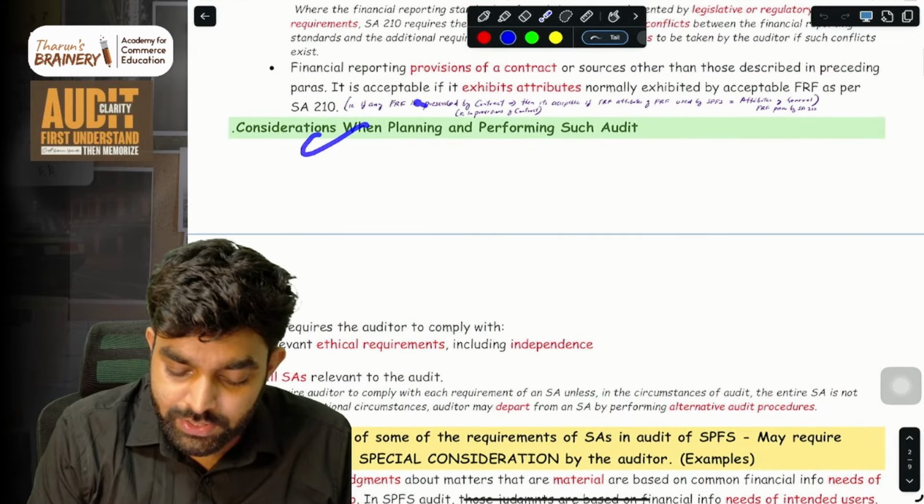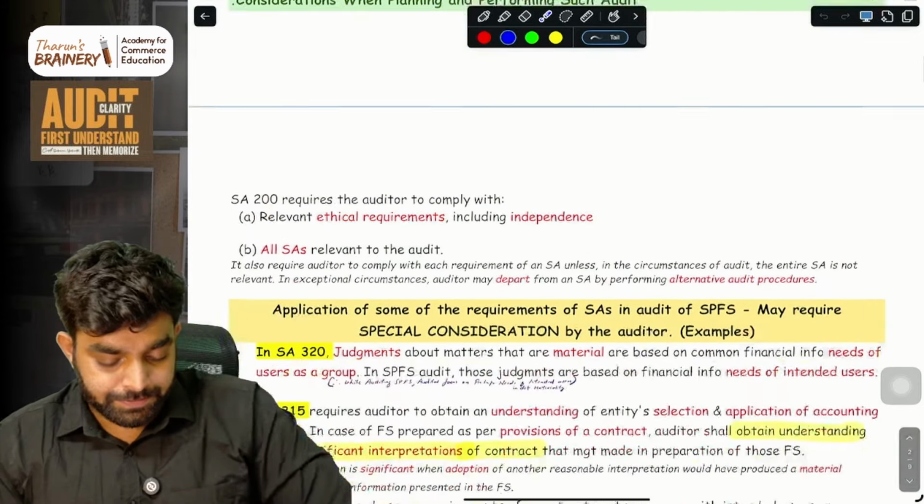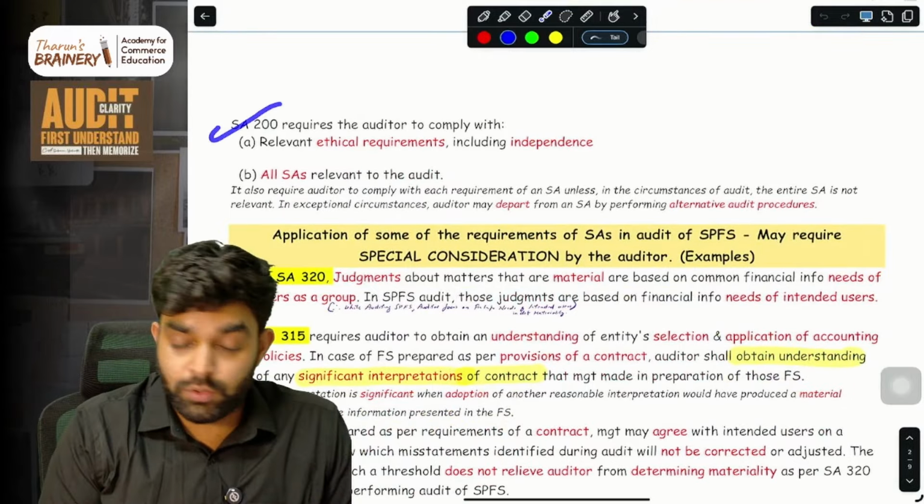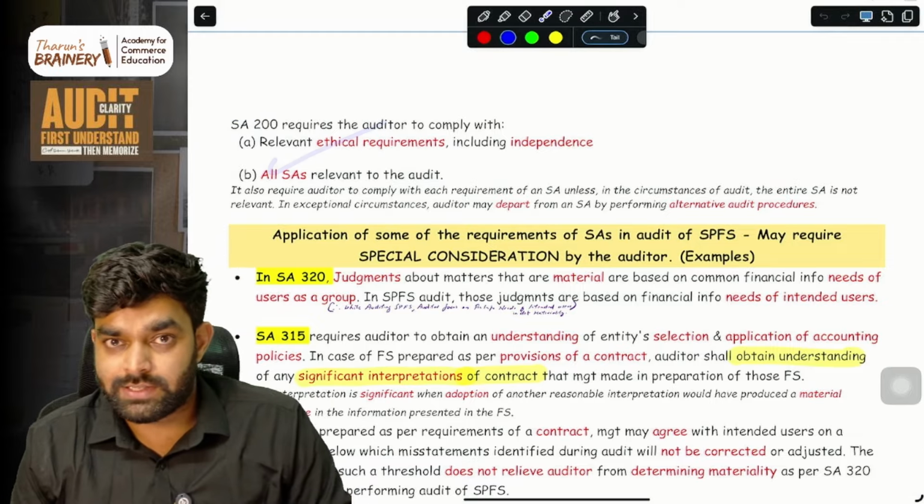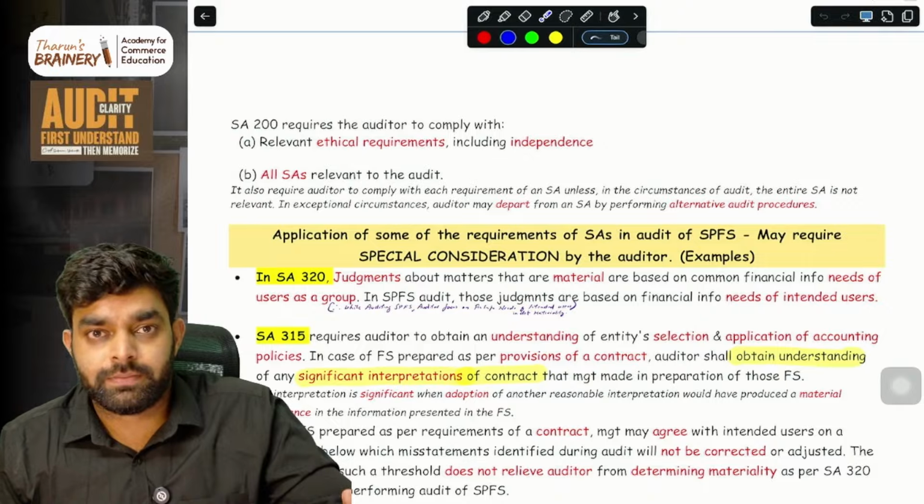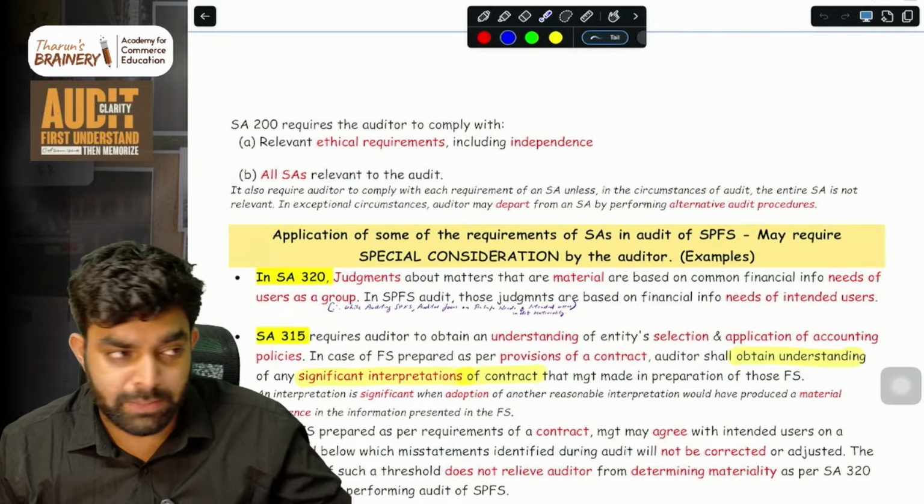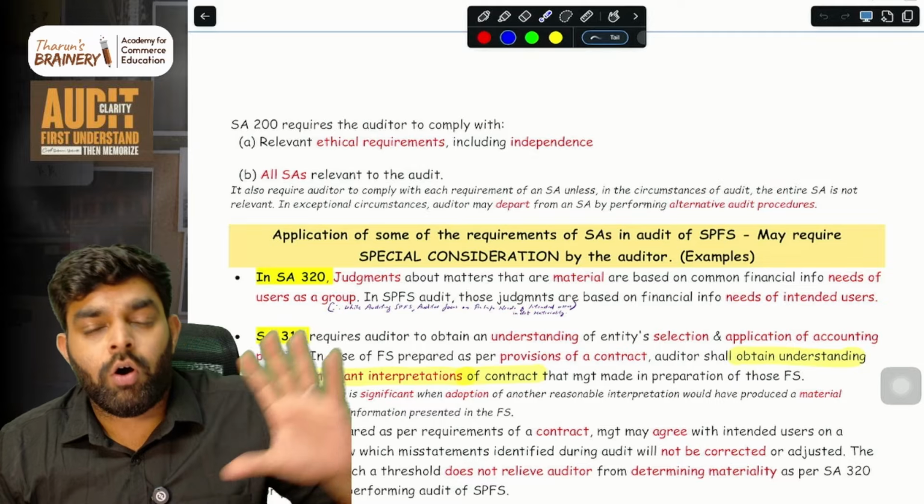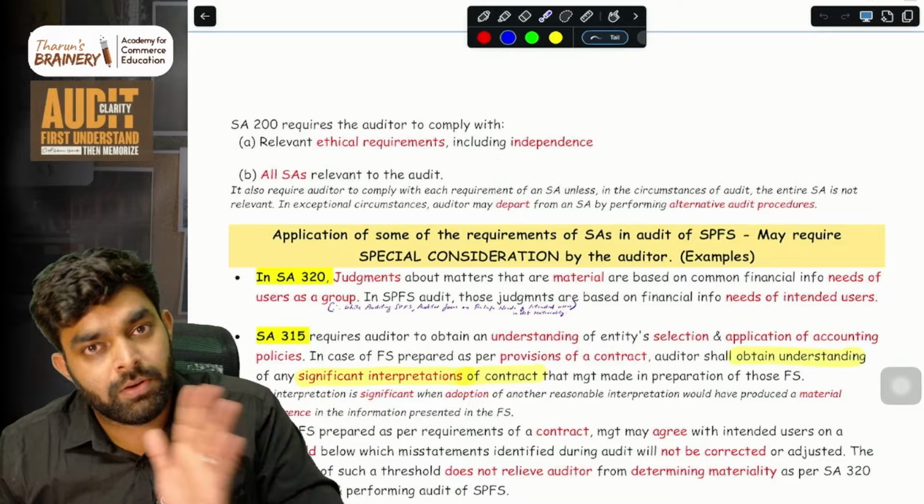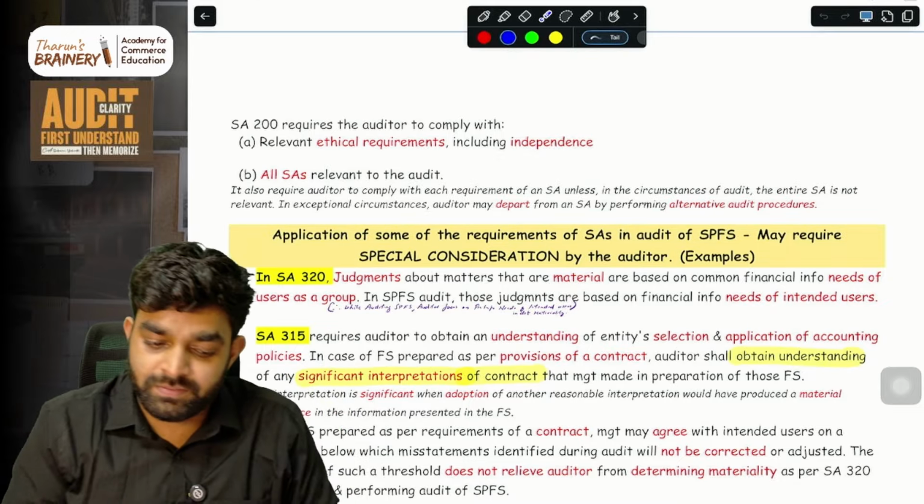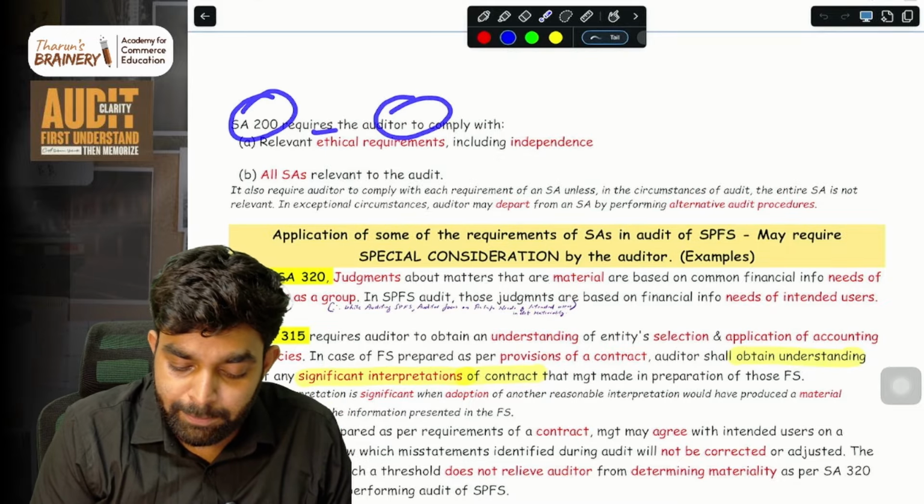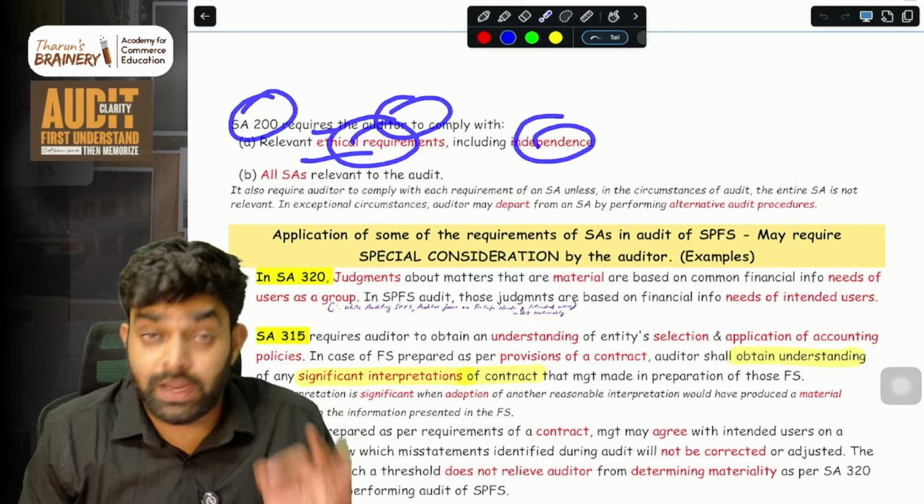Considerations when planning and performing such an audit. As per SA 200, you have to consider all the relevant standards which are applicable. Like, you are doing the audit of a special purpose financial statement. When you're doing the audit, use all the standards which are actually applicable for that audit. Simple. SA 200 requires the auditor to comply with all the ethical requirements of independence.